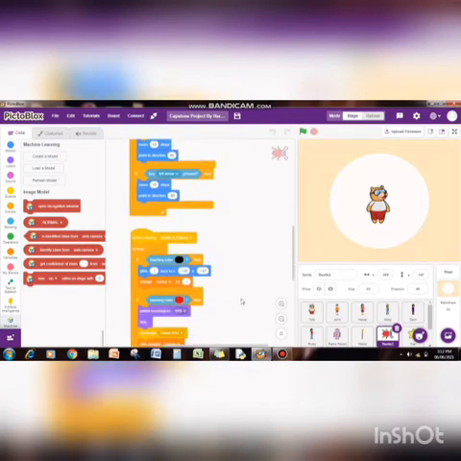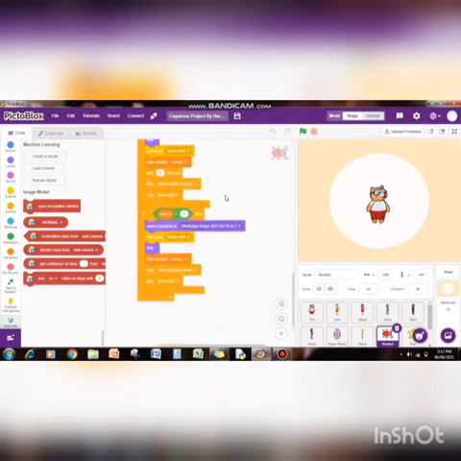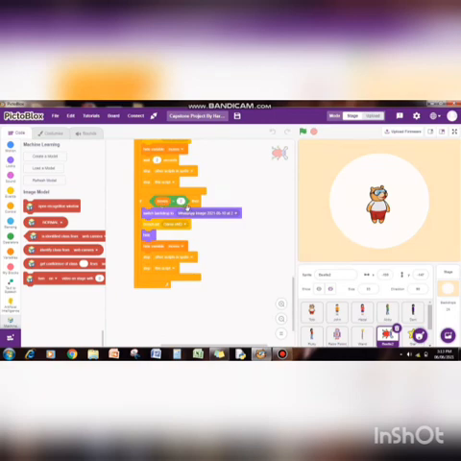If the beetle touches the apple, that is this red color, then the backdrop of win appears and the game is stopped. If the beetle touches the black line, then it has to go to the initial position and the game is restarted, but the moves are decreased by 1. So the game also ends when the moves are equal to 0 and the backdrop of losing the game appears.